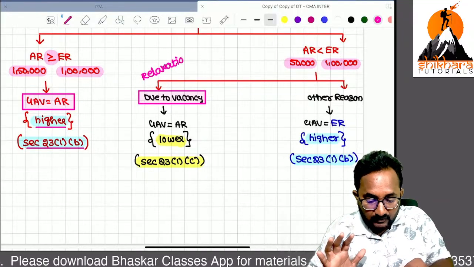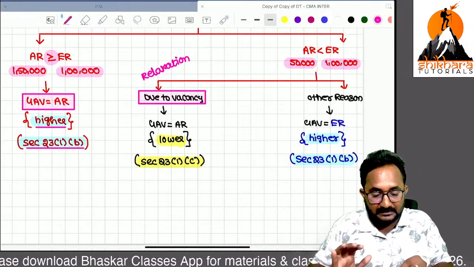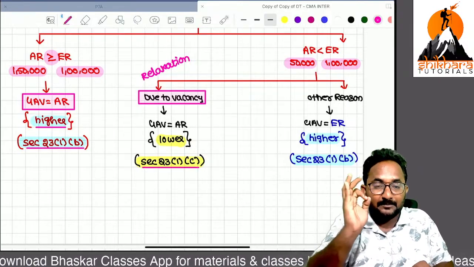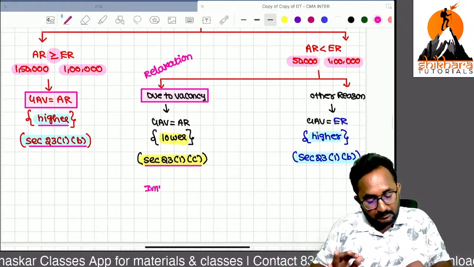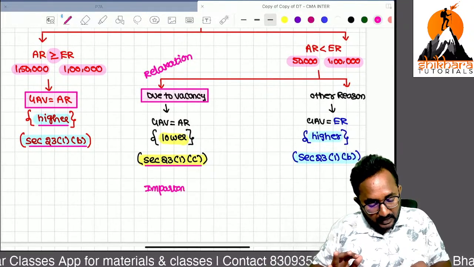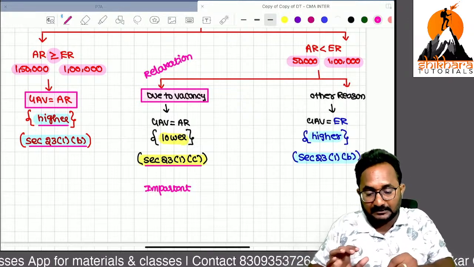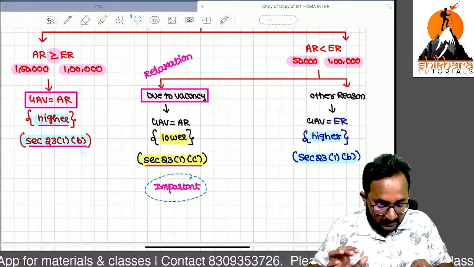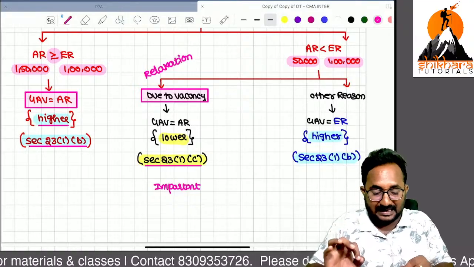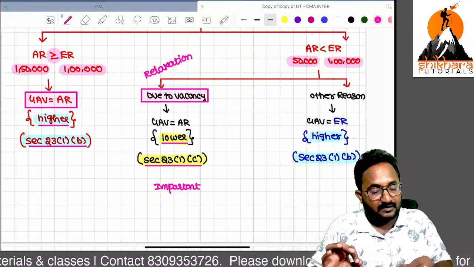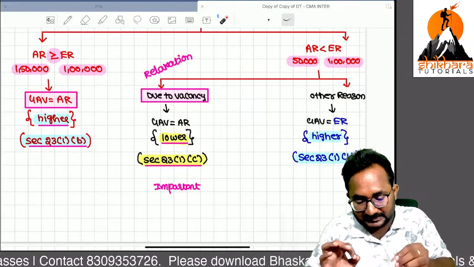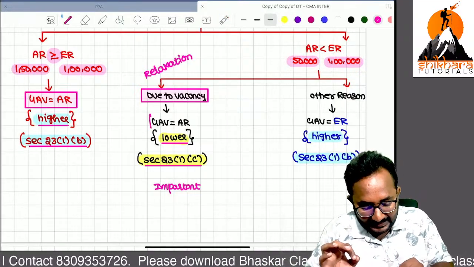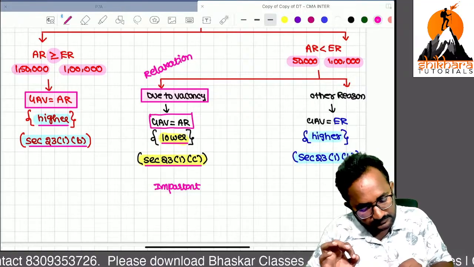That is section 23 subsection 1 clause C. Because of vacancy, if you have not earned as per the government expectation, whichever is lower, they can take as GAV. Whichever is lower among these two, 50,000, that actual rent is treated as GAV here.